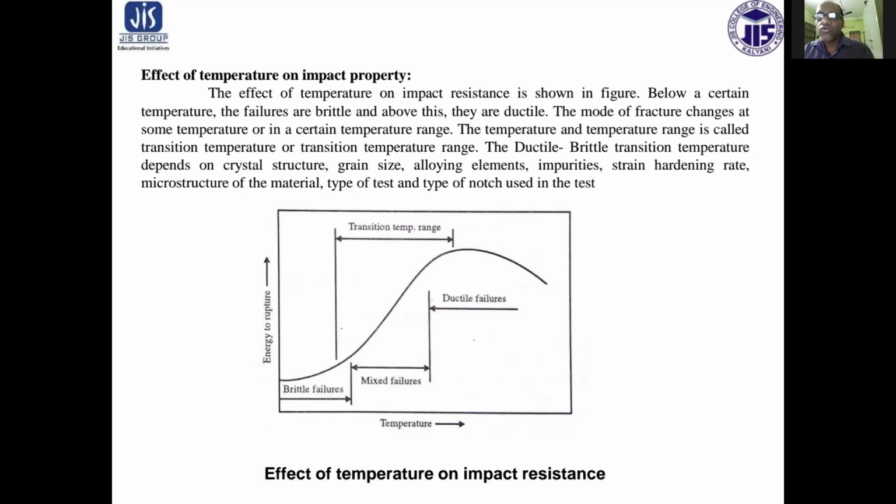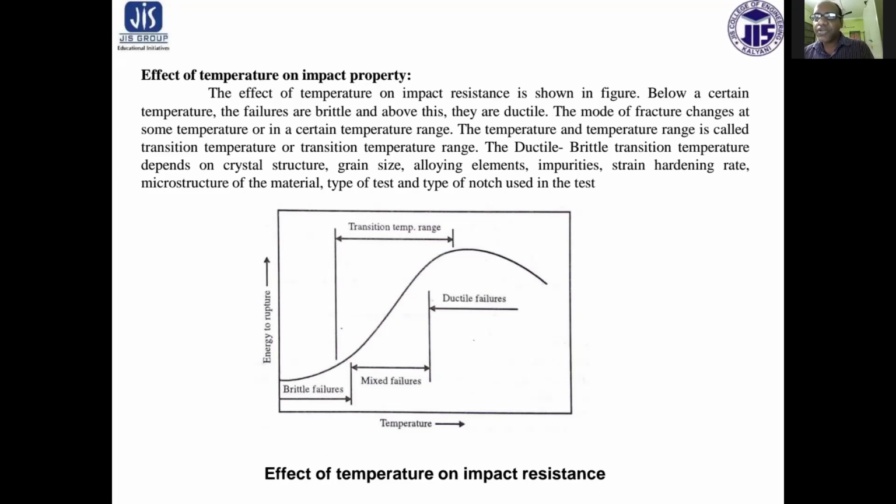While these impact tests are done at room temperature, a ductile material may fracture in a brittle manner. But as the temperature increases, the failure converts from brittle to ductile. The mode of fracture changes at some temperature or in a certain temperature range. This temperature or temperature range is called the transition temperature or transition temperature range.